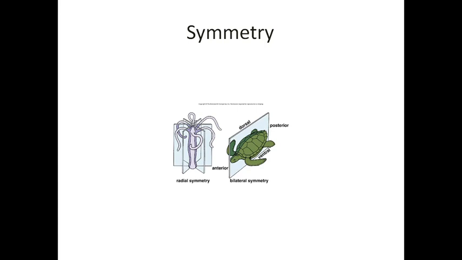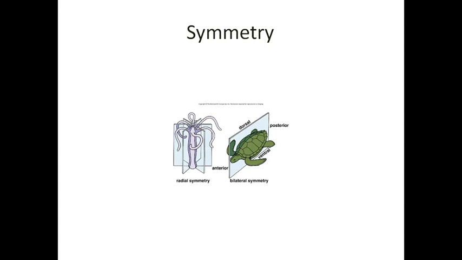That is important. Then only it is accepted as symmetry. If there is any variation or difference between the two halves, that is not accepted as symmetry. There are two types. One is called radial symmetry.